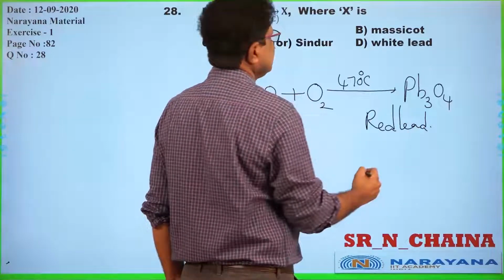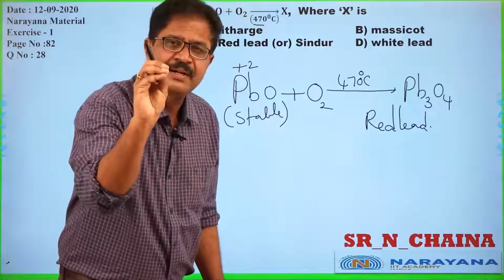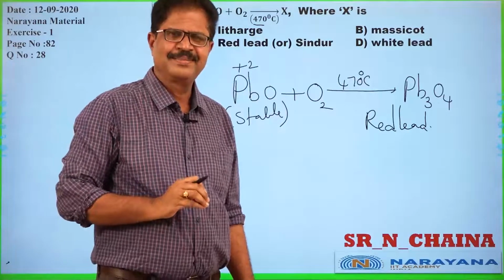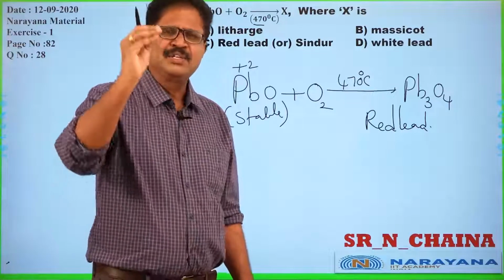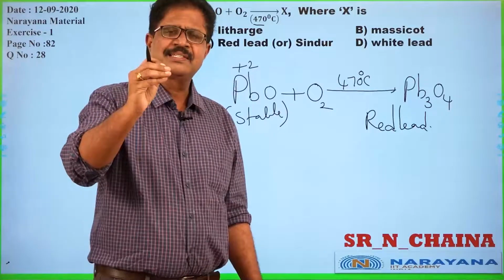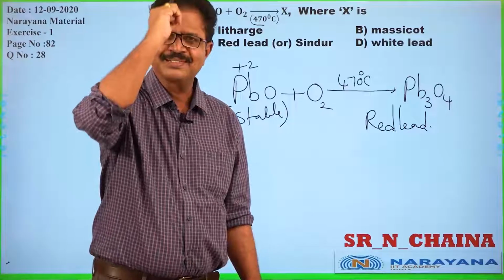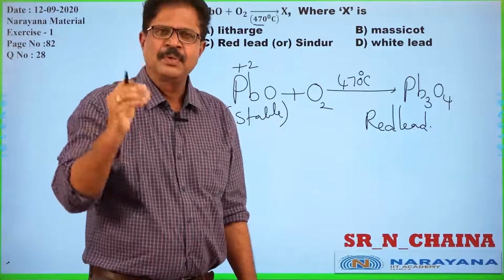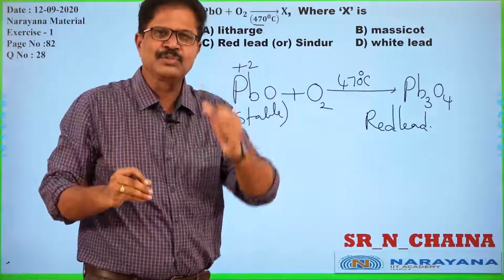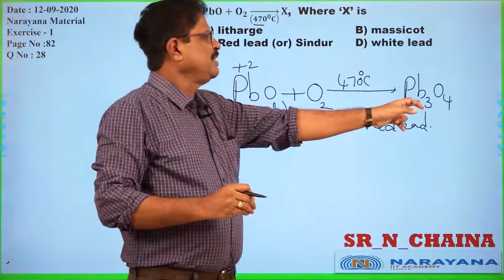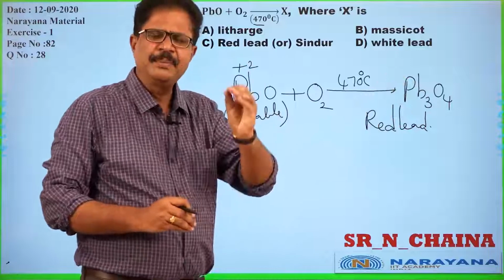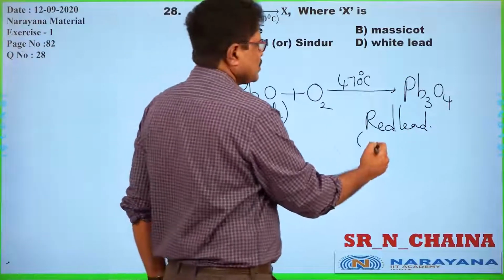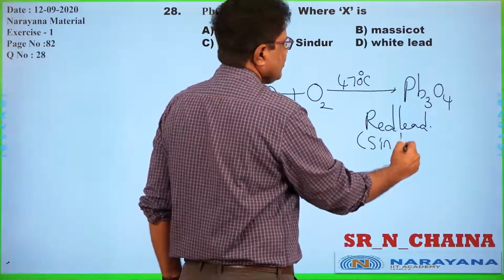It is a red colored pigment, used as sindoor, kunkuma, tilakam. So red colored sindoor contains Pb3O4, so it is also called sindoor.